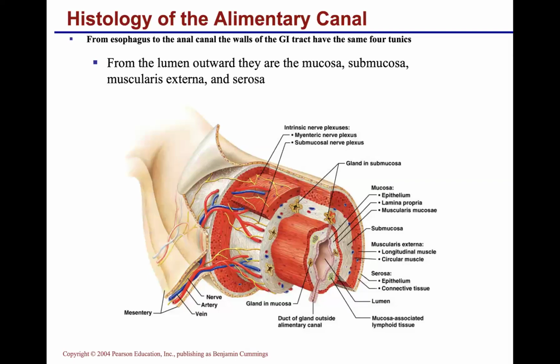So we'll start with the mucosa layer, which is the innermost layer in the alimentary canal, the inner lining, or mucosa. As you can see, it consists of three major layers. Number one is the epithelial layer, then the lamina propria and muscularis mucosa. This is the epithelial layer, and inner to it is the lamina propria, which is basically the basement membrane of the connective tissue.